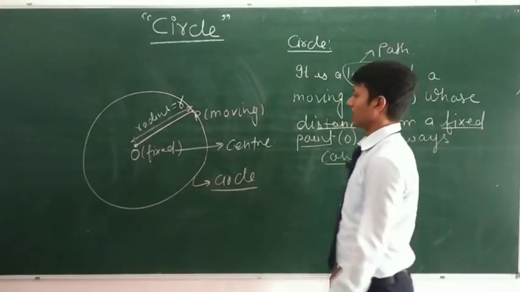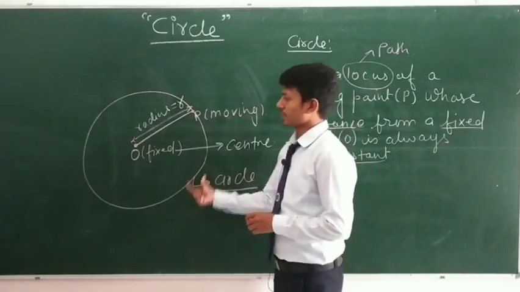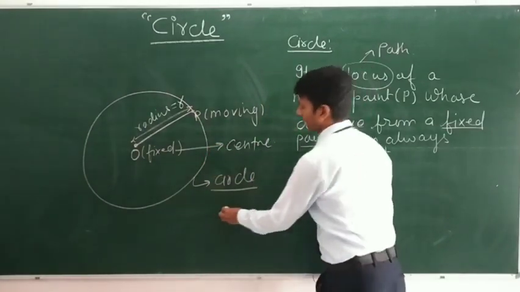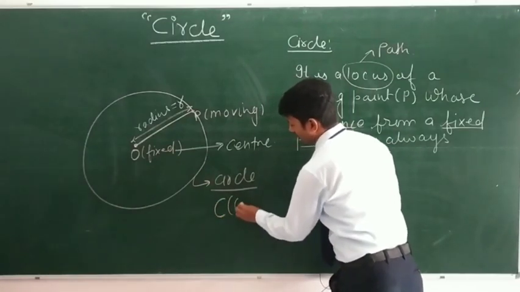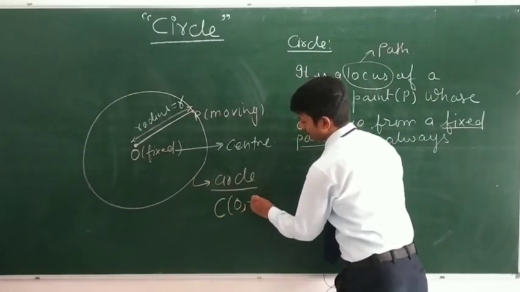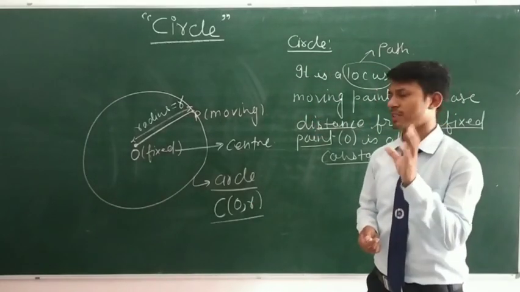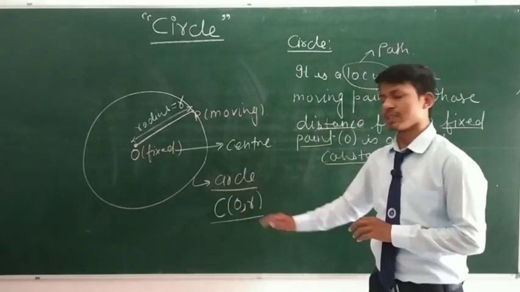How do we represent this circle in a mathematical way? It is very simple to write: C(O, r), a circle having center O and radius r. This is the method to represent any circle whose center is O and radius is r.